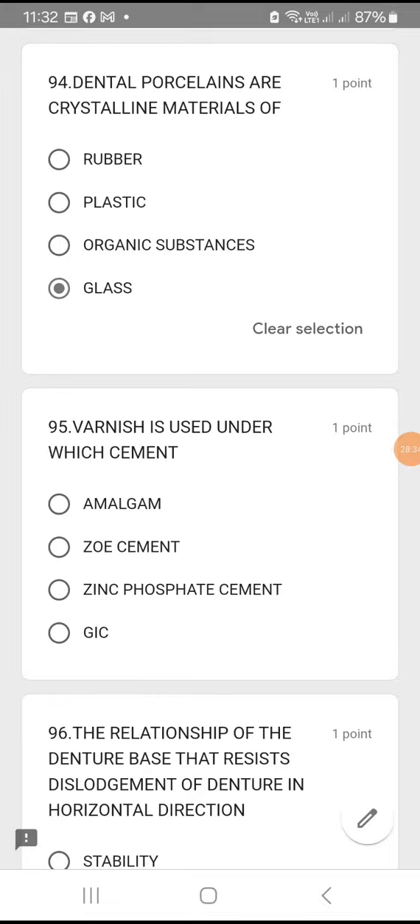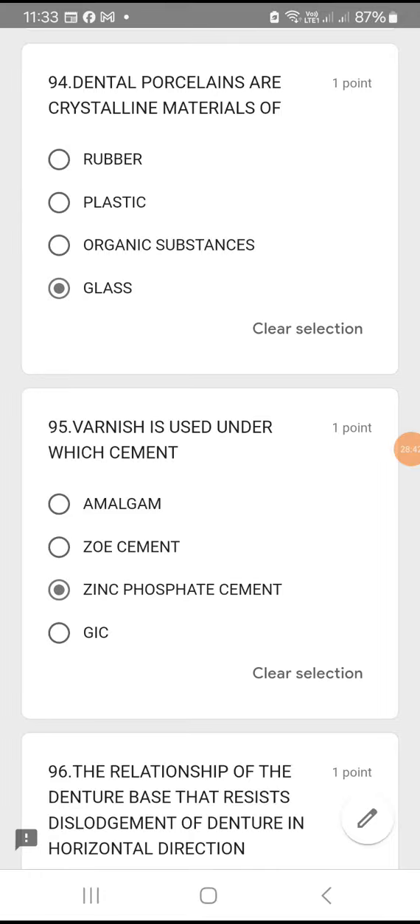Question number 95. Varnish is used under which cement? You give varnish under amalgam? No. ZOE? No. Zinc phosphate cement. Okay, zinc phosphate cement. Option C.